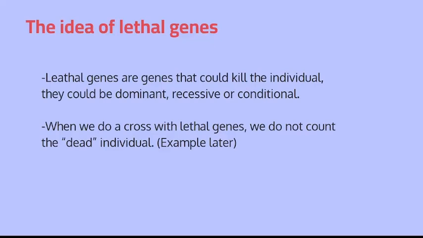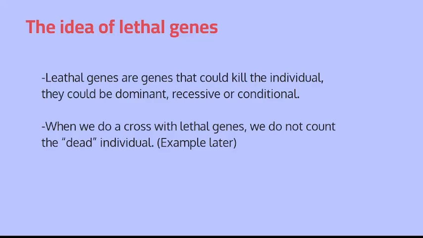And when we do a cross that has lethal genes, let's say we have a recessive lethal gene. When we see that individual, we automatically cross him out of the monohybrid cross. Why? Because he's already dead. So I have a couple of examples of lethal genes. Obviously we have Huntington's disease. That is a dominant lethal gene. The symptoms of Huntington's disease actually appear much later in life, so it kind of allows the gene to be passed on to its offspring.